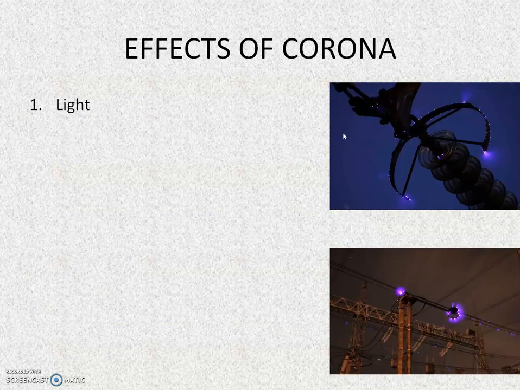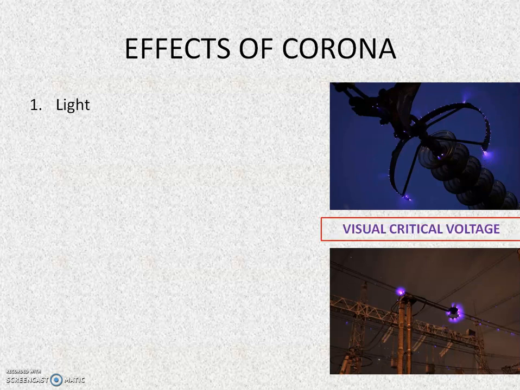So the effects of corona. The effects of corona are basically the one we can observe is the light or the bluish glow, and for the light to be visible it should exceed a voltage called the visual critical voltage, and it is the phase to neutral voltage at which corona glows appear all along the line of the conductor.